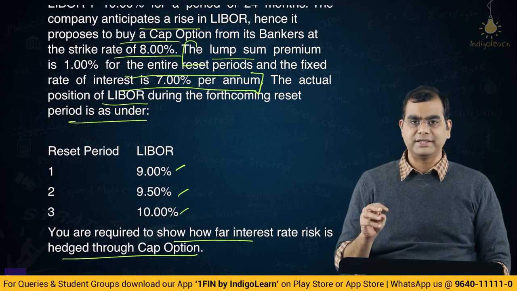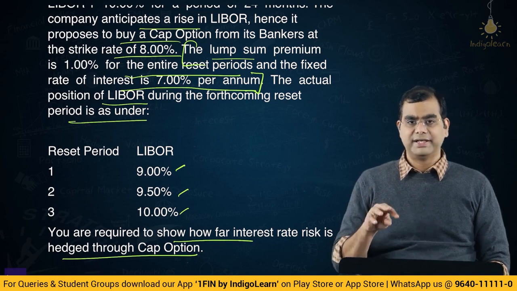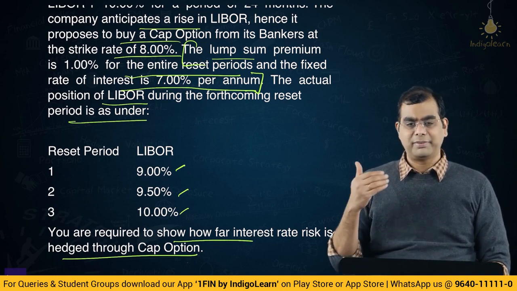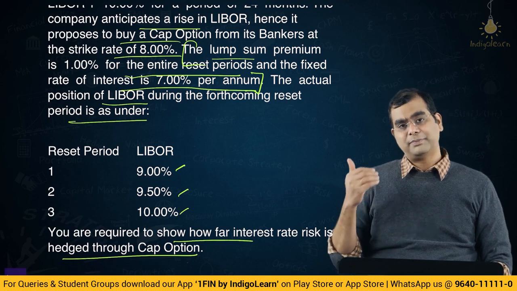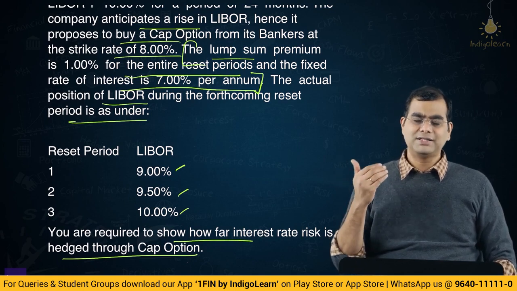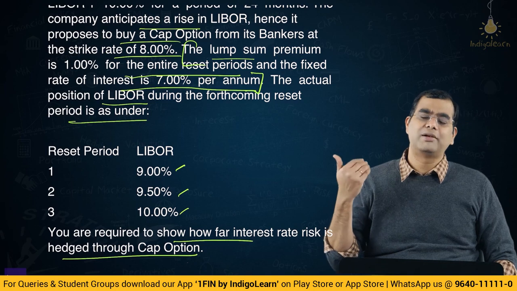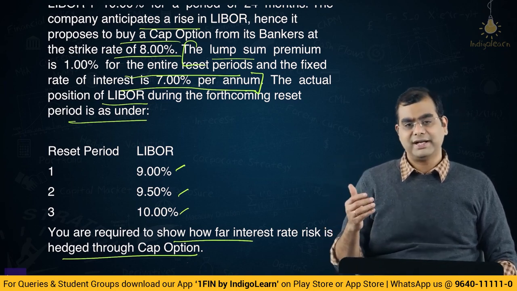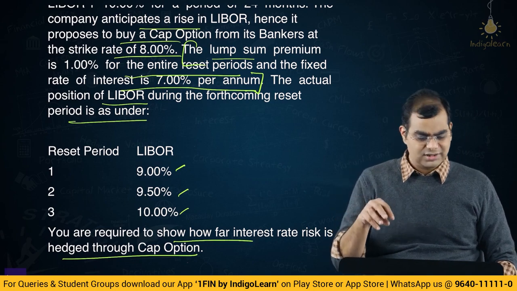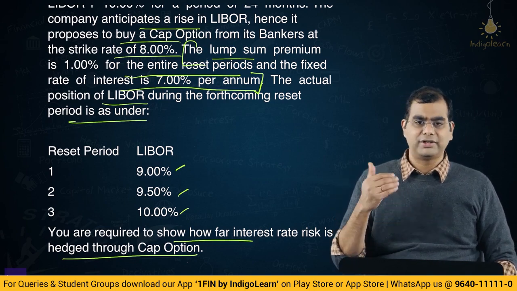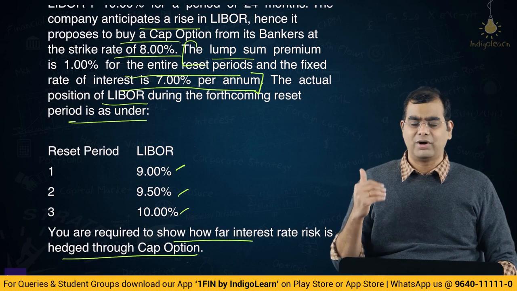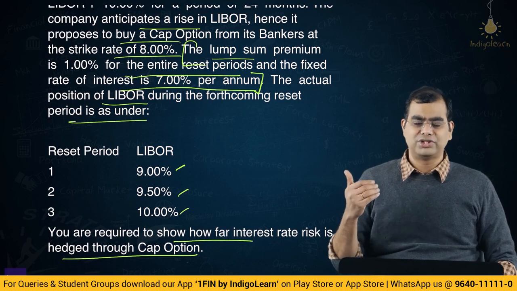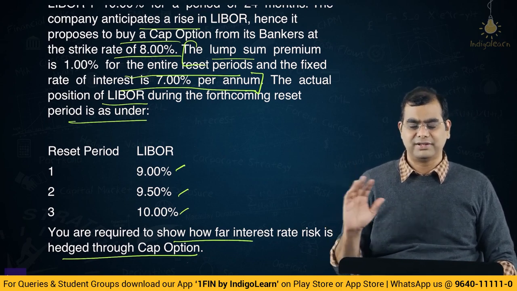Here what they mean is for the entire reset periods. So, they have used this language that the premium paid is for the reset period. So, here the premium is not paid in lump sum in advance, but it is paid on an installment basis for the respective periods, right? And these are equal installments. Now, this is a concept that is there in the material. I am not trying to delve deep into how it is arrived at. I think it just pays for you to remember the formula. It's a fairly simple formula, nothing complex.